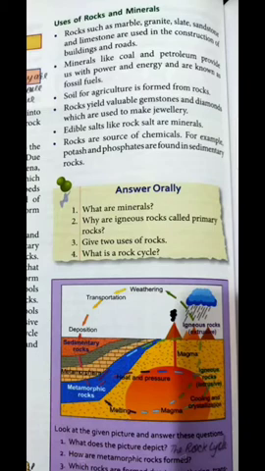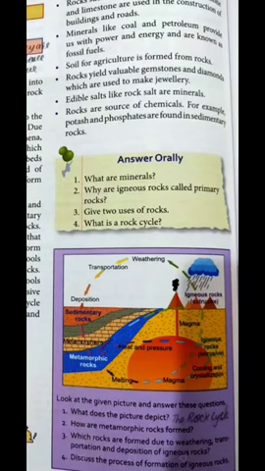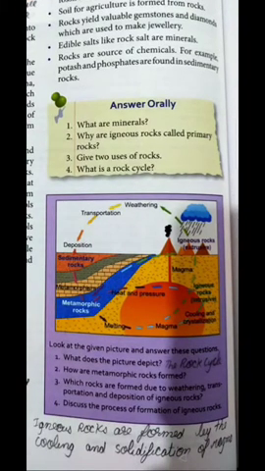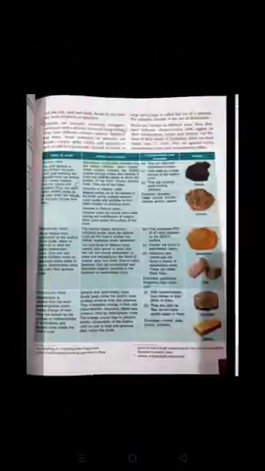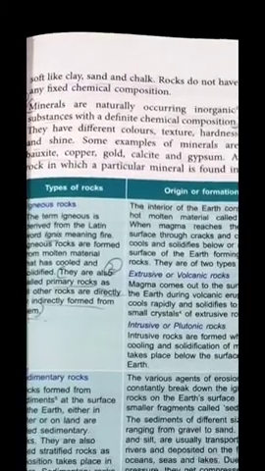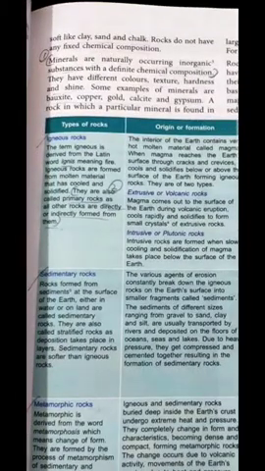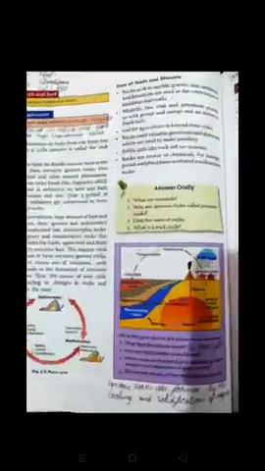Further moving, soil for agriculture is formed from the rocks. That is definitely right. Edible salts like rock salt are minerals. Rocks are the source of chemicals, for example potash and phosphorus are found in sedimentary rocks. So now what are minerals, as we discussed here? Minerals are naturally occurring inorganic substances with a defined chemical composition.